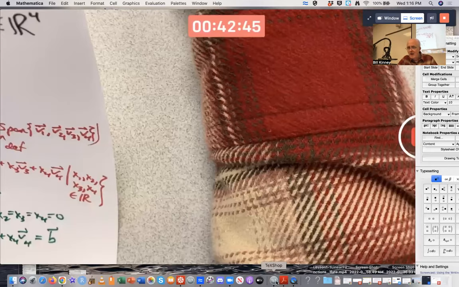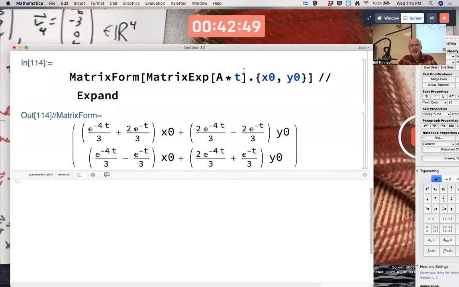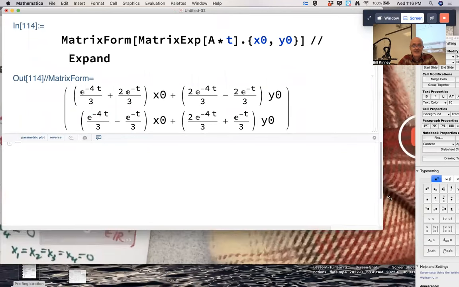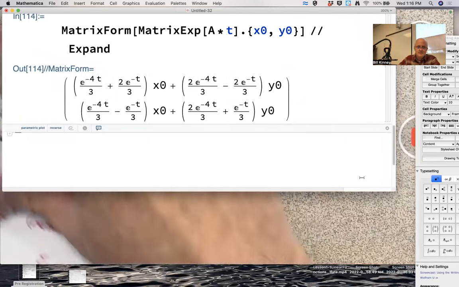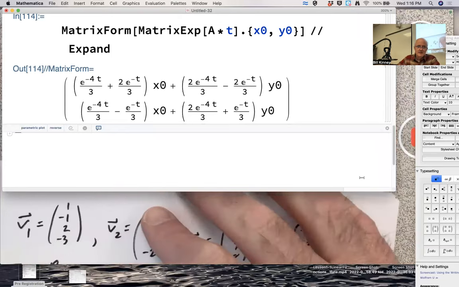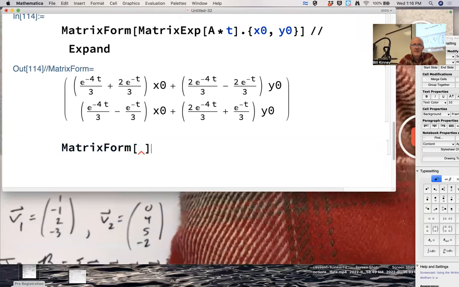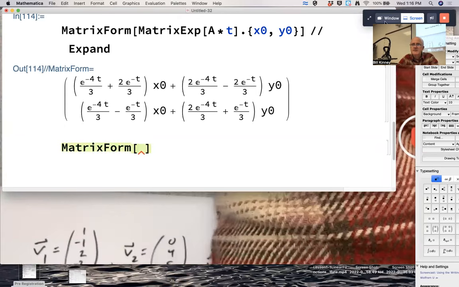A calculator can't handle arbitrary A, B, C, and D, but Mathematica can. I was a little unsure about whether it could this morning, so I tested it. It worked. So I'm going to do matrix form. Again, matrix form just displays the output as a matrix. That's all it does.